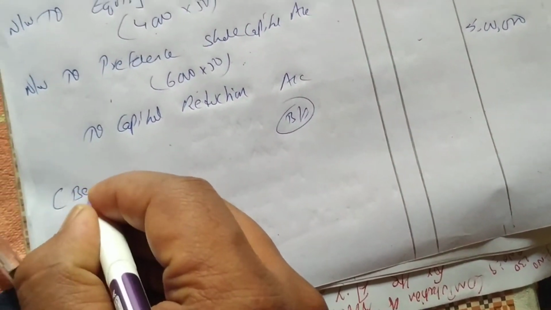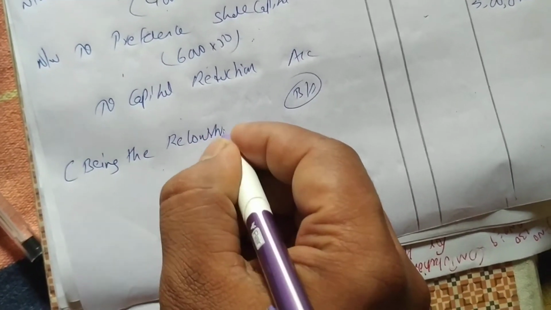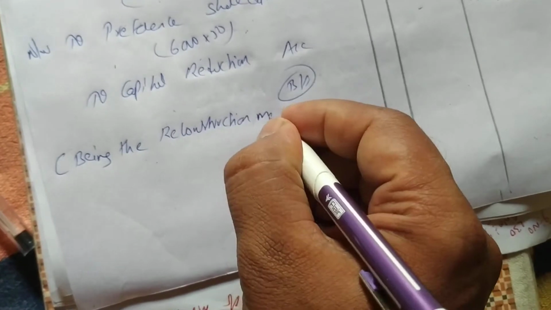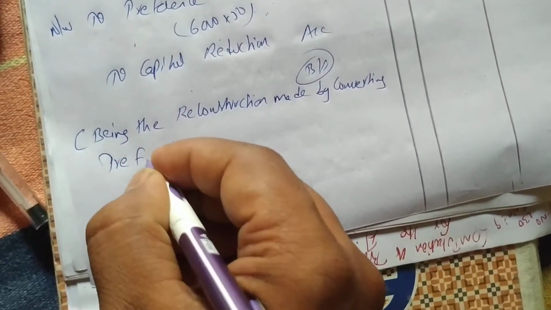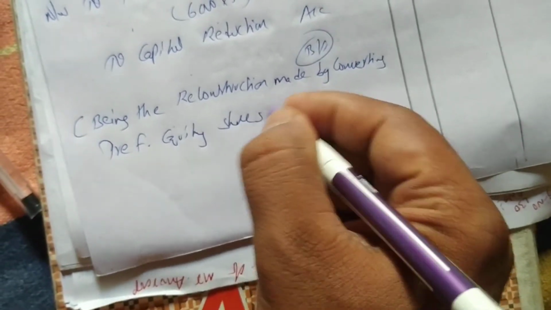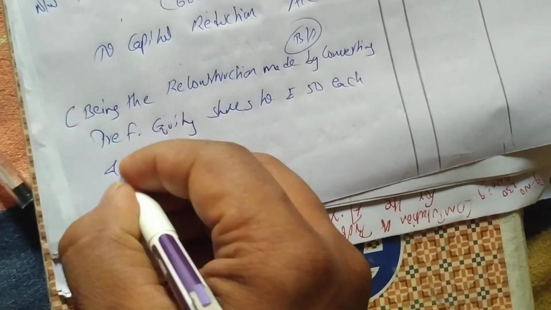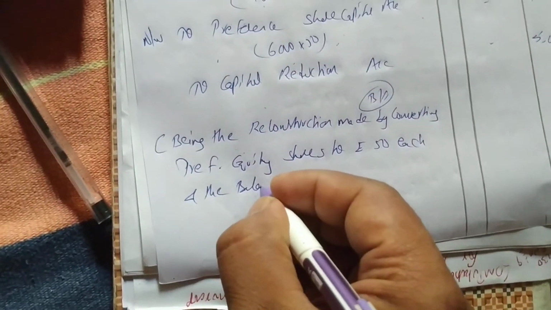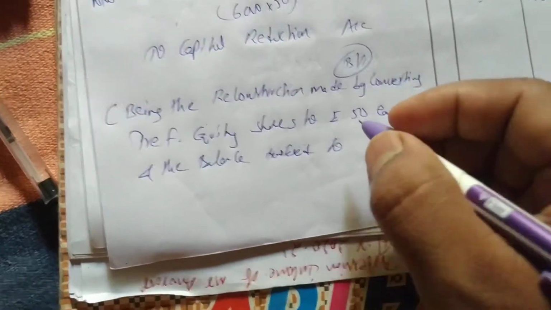Okay, now we can write the narration. Being the reconstruction made by converting preference and equity shares to rupees 50 each, and the balance transferred to capital reduction account.